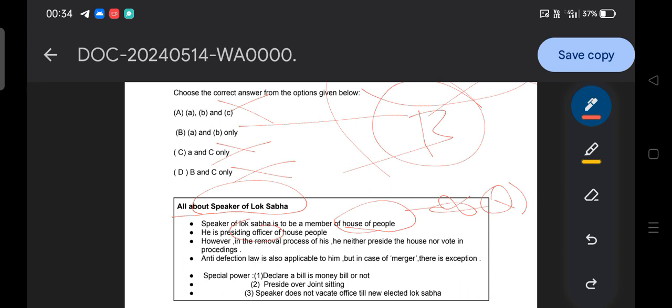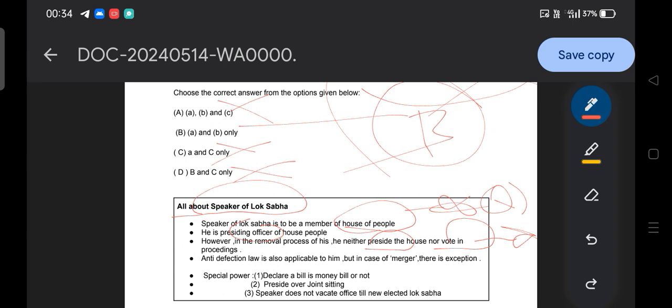However, in his removal process, he neither presides over the house nor votes in the proceedings. So please remember. It is very important that you should know, although the speaker presides over the house, in the removal of the speaker he neither presides over the house nor votes in the proceedings. It's very genuine and obvious, because if you preside during the time of your own removal, then you are going to be biased, you will be prejudiced, you will speak in your favor. Don't you think so? So that is very obvious.